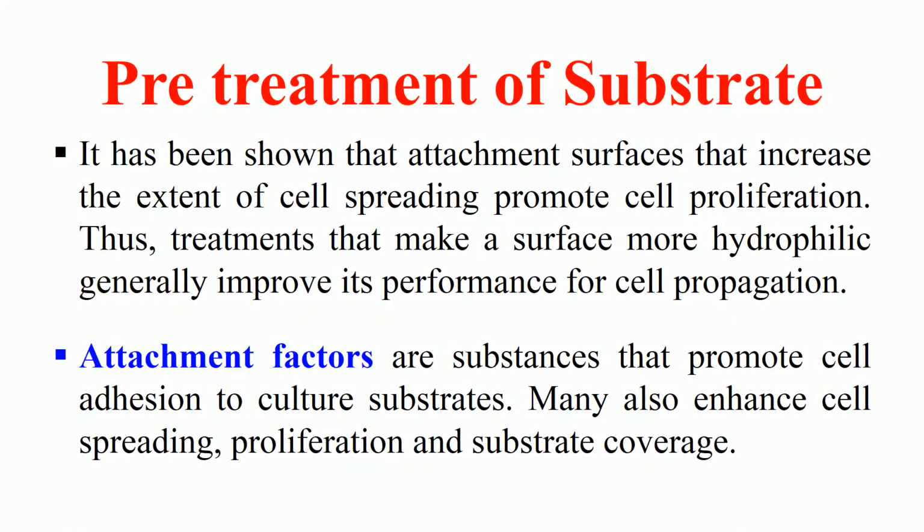Then pre-treatment of substrate. What do we mean by pre-treatment and why do we pre-treat the substrate? Because, as we know, many cells require attachment to the substrate for their growth. So we generally pre-treat our substrate before culturing so that the attachment increases. This pre-treatment can be done with the help of attachment factors. These promote cell attachment to the substrates, and they may also enhance the spreading, proliferation and the substrate coverage.